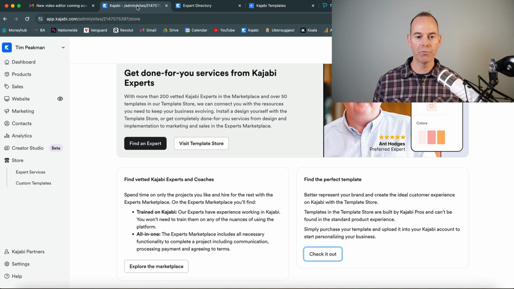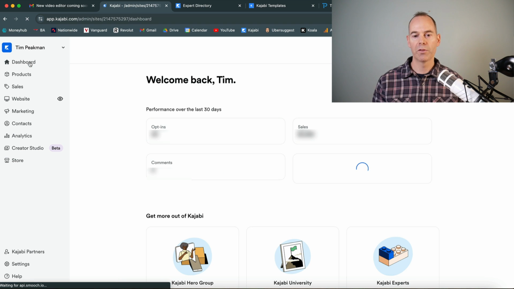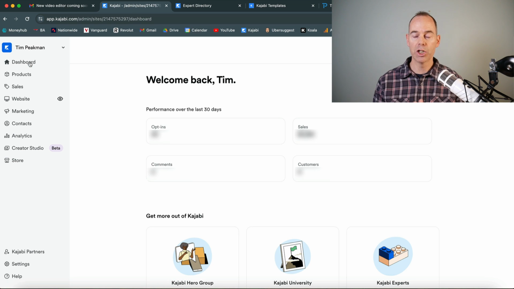So that's pretty much everything in your homepage, in your dashboard, all of the functionalities for Kajabi itself. Now this is at this stage in January 2024 as I'm recording this. And these are some of the functionalities that I use and some that I don't use. But I'm really happy with the way that it allows me the flexibility and freedom to build an online business for myself. So that's it. Hopefully you've found some value in me sharing exactly how I use the Kajabi platform.